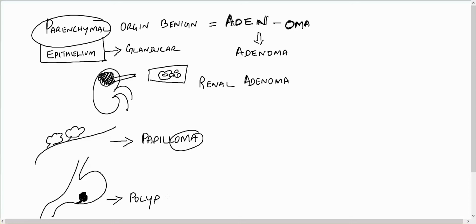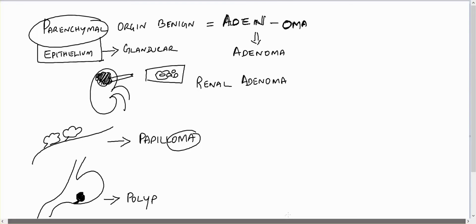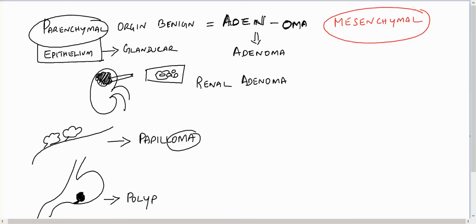And if the tumor is a benign tumor of mesenchymal origin, then if it is of fibrous tissue, then we have to put oma, then we have to put fibro in the first.